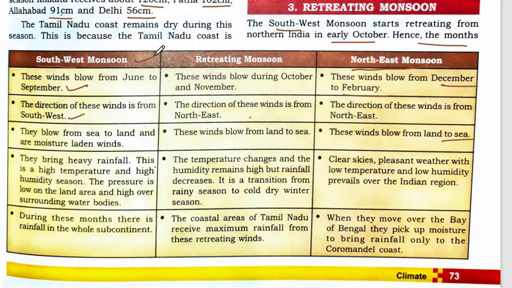Clear skies, pleasant weather with low temperature and low humidity prevail over the Indian region. When they move over the Bay of Bengal, they pick up moisture to bring rainfall only to the Coromandel coast. So, because of these winds, we see rainfall in the Coromandel coast.